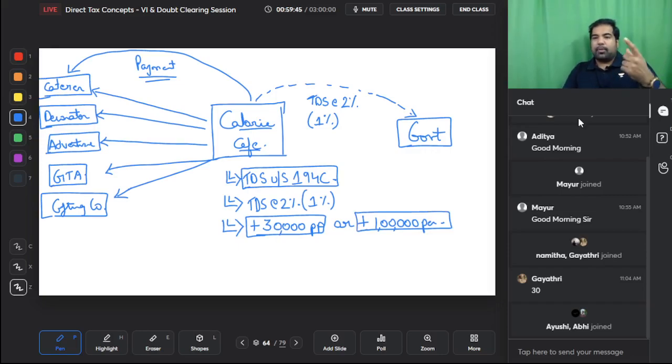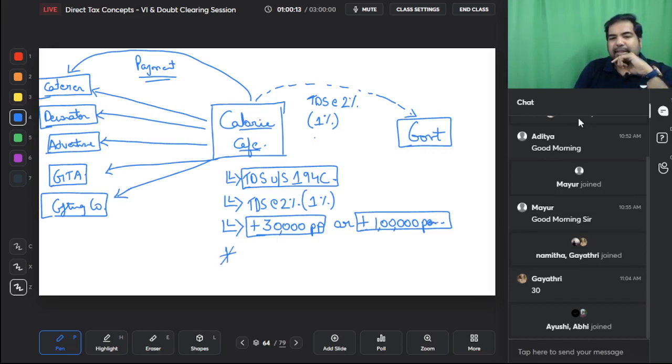So if you are making payments of 25,000 rupees, first payment no TDS, second, third, fourth payment also no TDS, but on the fifth payment, because in a year you paid more than 1 lakh, on the entire 1,25,000 you will have to deduct TDS at the rate of 2% or at the rate of 1%, as the case may be. So this 30,000 per payment or 1 lakh per annum are the two limits.